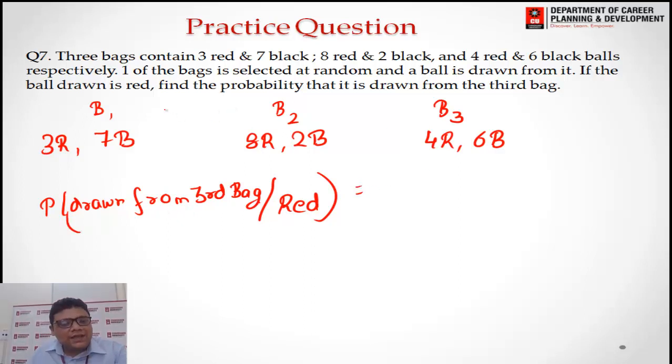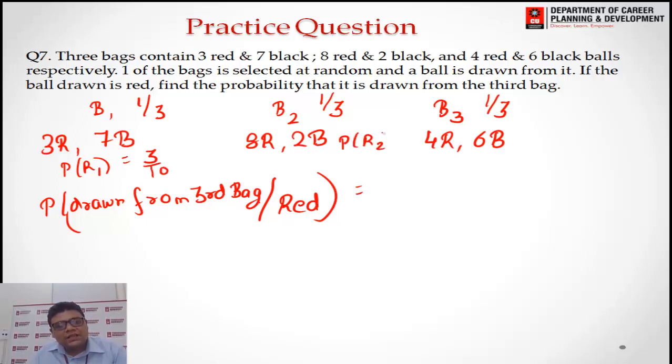To select any of the bags, we have a probability of 1 by 3: the first bag 1 by 3, the second bag 1 by 3, the third bag 1 by 3. The probability of red from the first bag is 3 upon 10, from the second bag 8 upon 10, and from the third bag 4 out of 10.